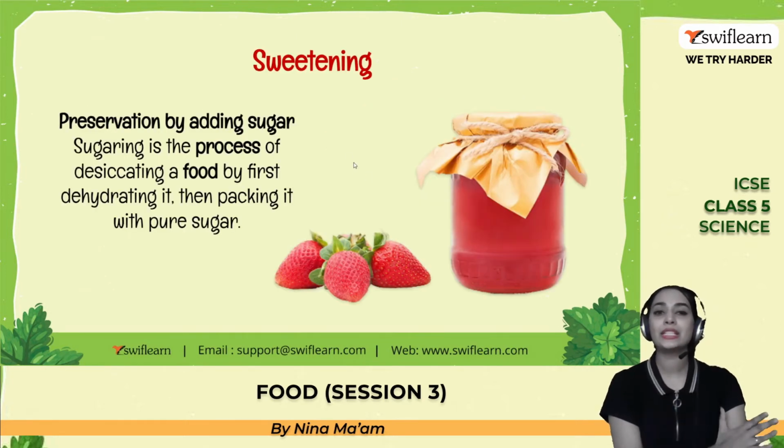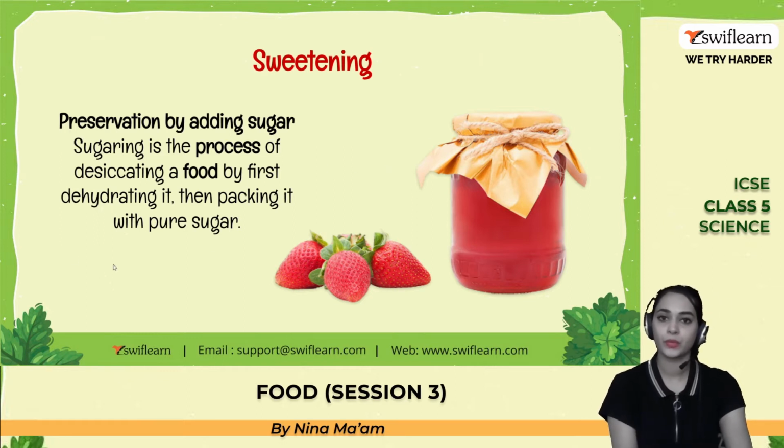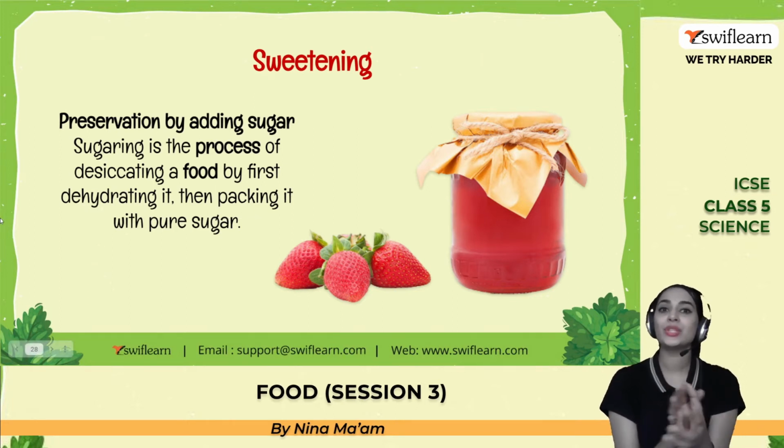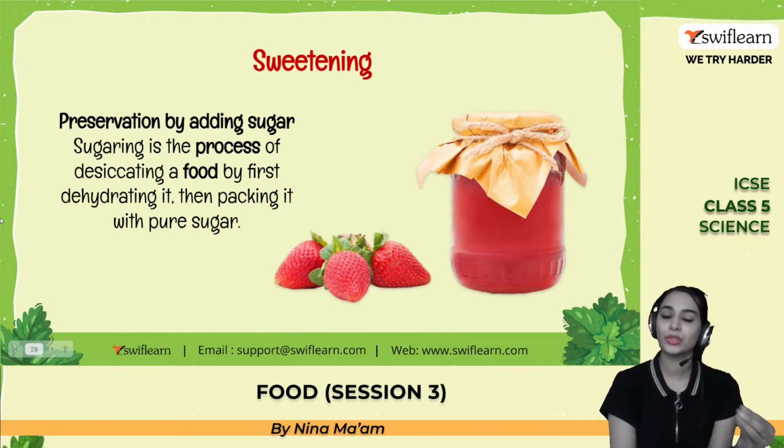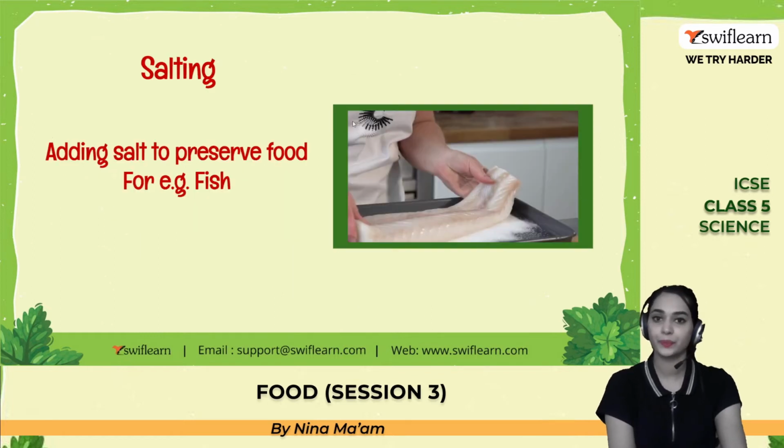So the next method is sweetening. Preservation by adding sugar. Sugaring is a process of desiccating a food by first dehydrating it, then packing it with pure sugar. So this is the method we use to preserve the food item for a longer time. Have you noticed the jams? Jams are an example of this sweetening preserving method. By doing this, we can keep the item for a long time without getting spoiled.